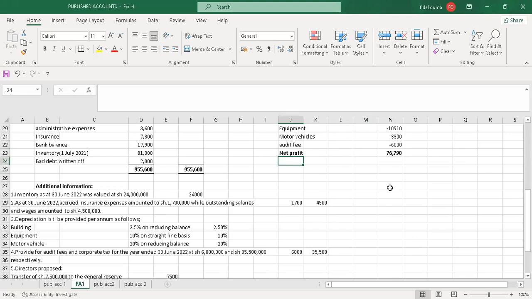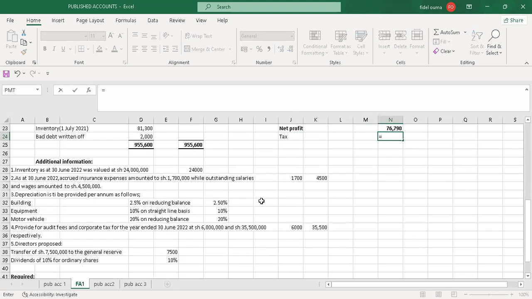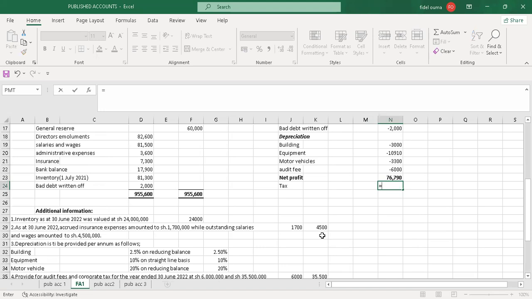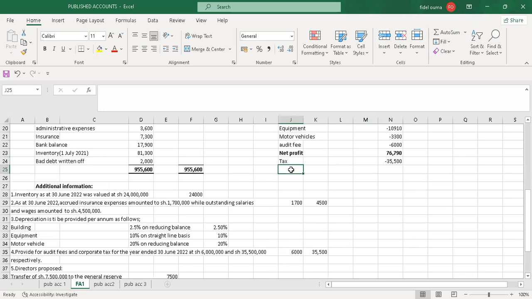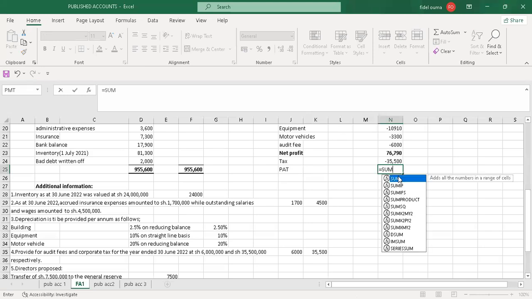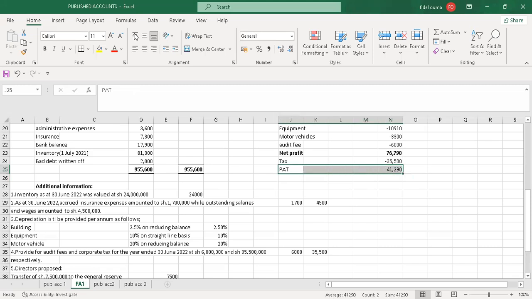Yeah, then after that, now I'll have the corporate tax. Yeah, so I just write tax. And it was 35. Yeah, we provide for 35.5. So I just pick it. So that I have the profit after tax. So I'll have the profit after tax, which is also PAT. We just put it in the form of PAT. So I'll just sum these two. And I enter. Yeah, so that's my profit after tax.